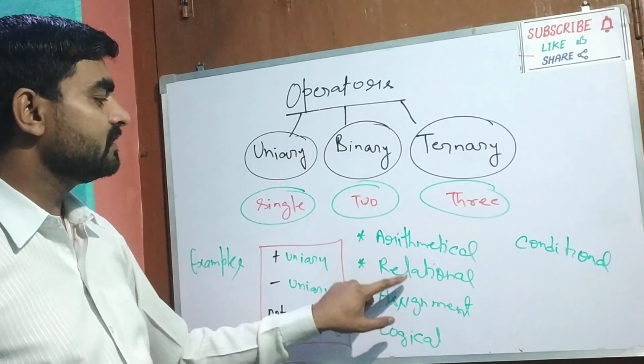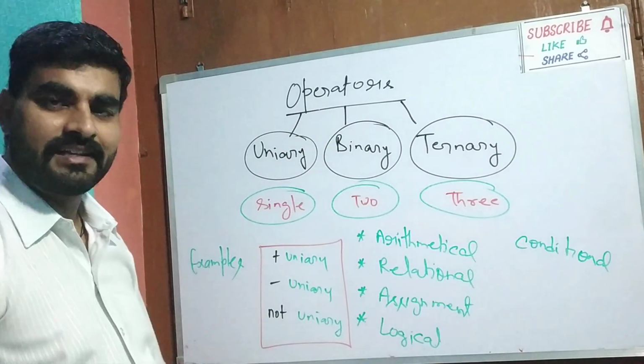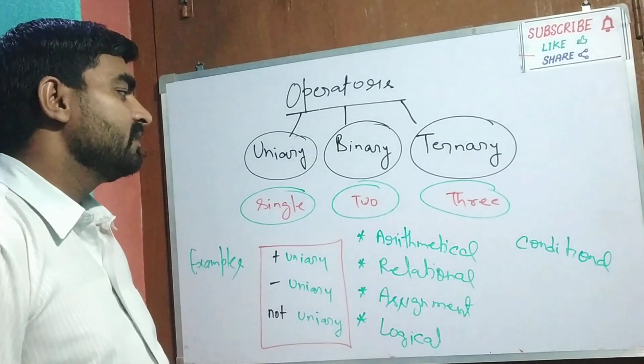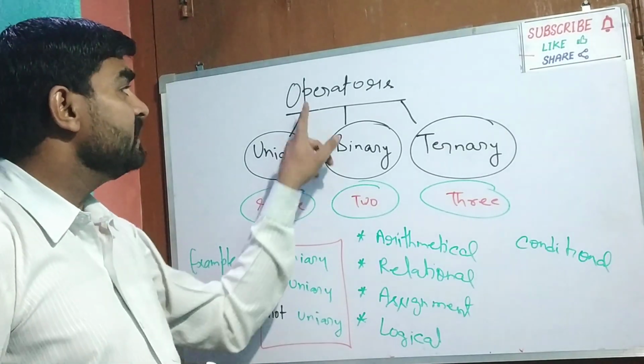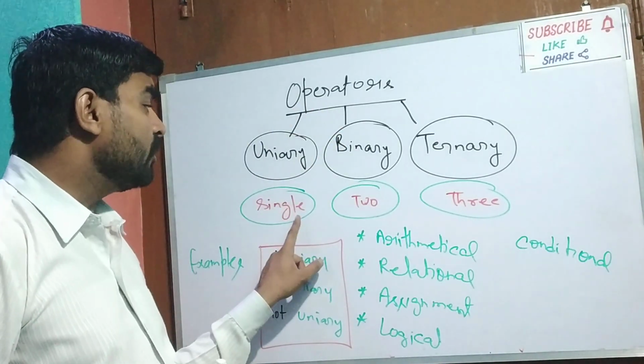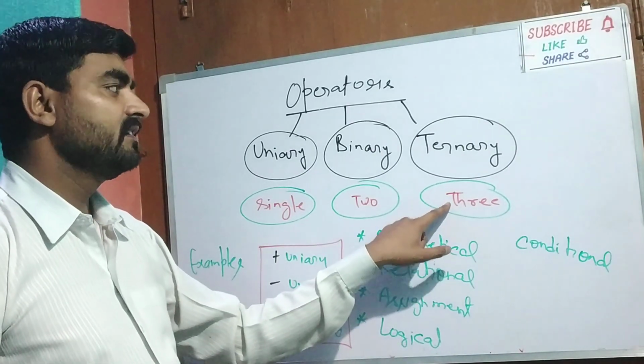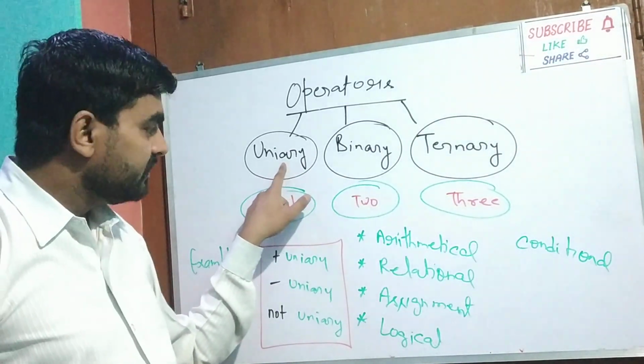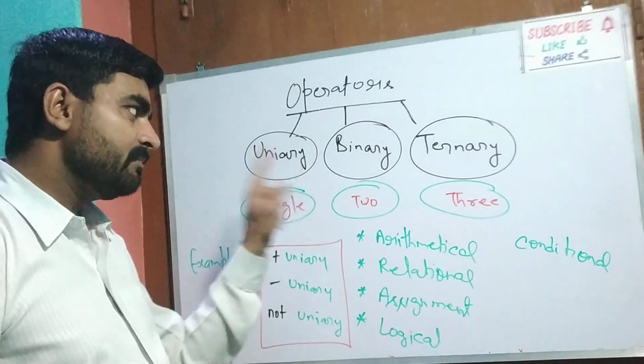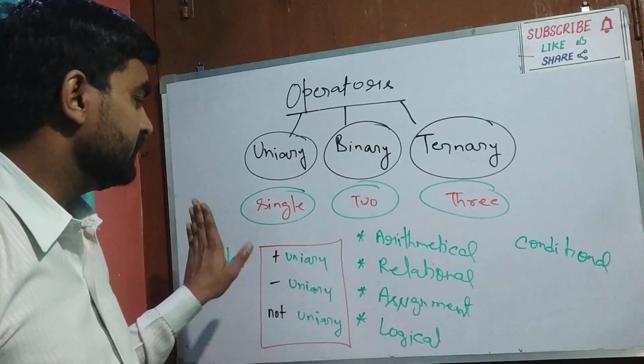Key operators are arithmetical, relational, assignment, logical, conditional. So students, here you have to know it very well. Based on operands used, there are three categories: unary, binary, ternary, and here are some other examples.